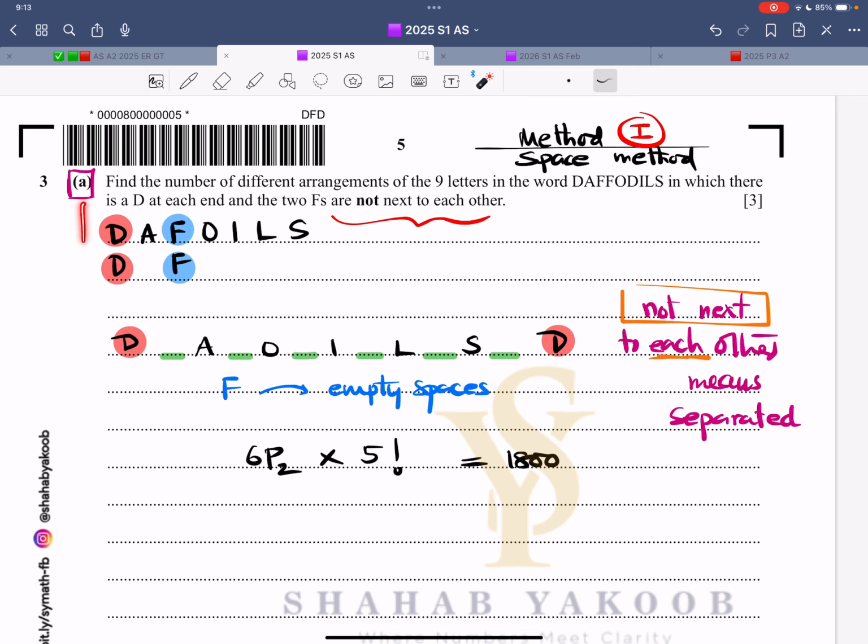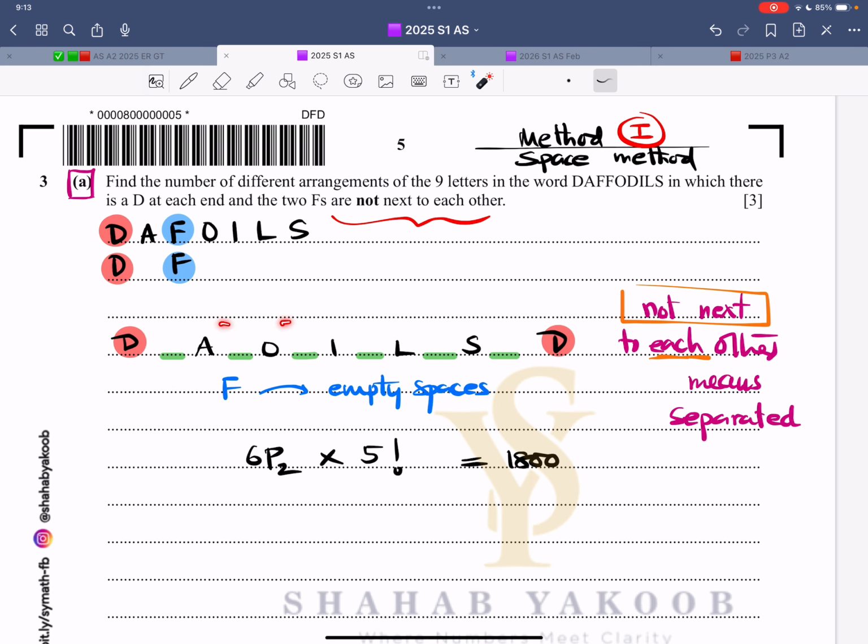Now, before we proceed, whenever we have this kind of word, and of course that will be the scenario with lots of Ds in it and Fs in it. So there are 2 Ds, 2 Fs, A, O, I, L, S. Now the first method, fix the D, and the 2 Fs are not next to each other. So not next to each other means separated. That means the space concept. So just ignore these 2. Technically, the question is about this.